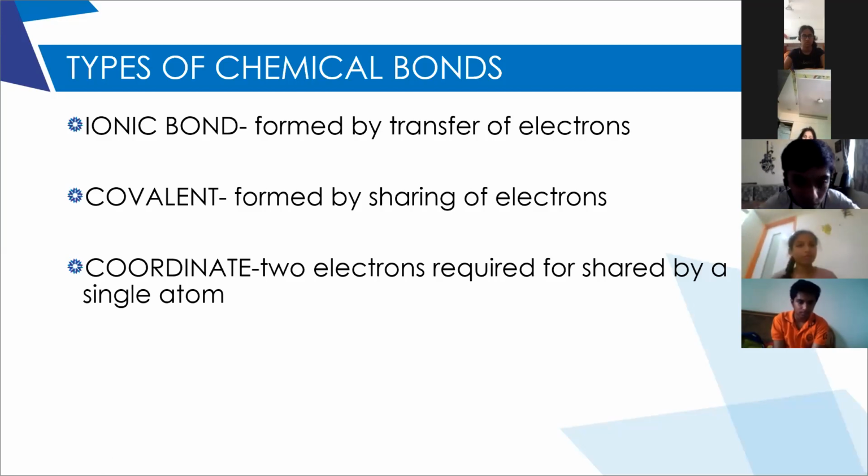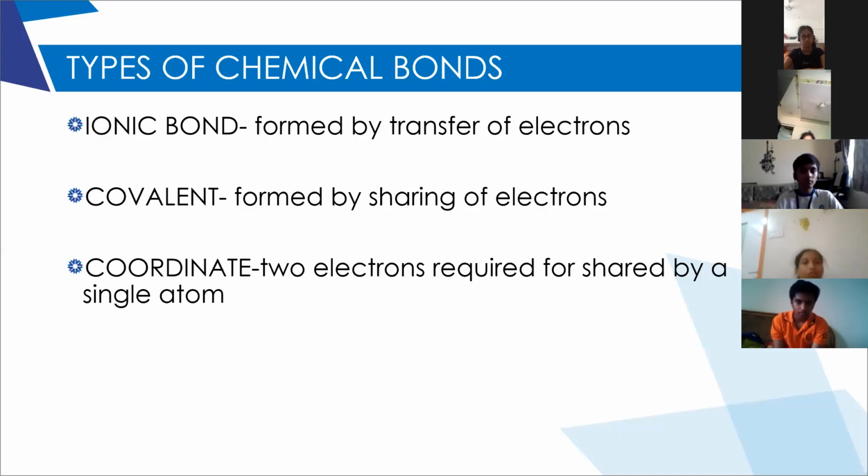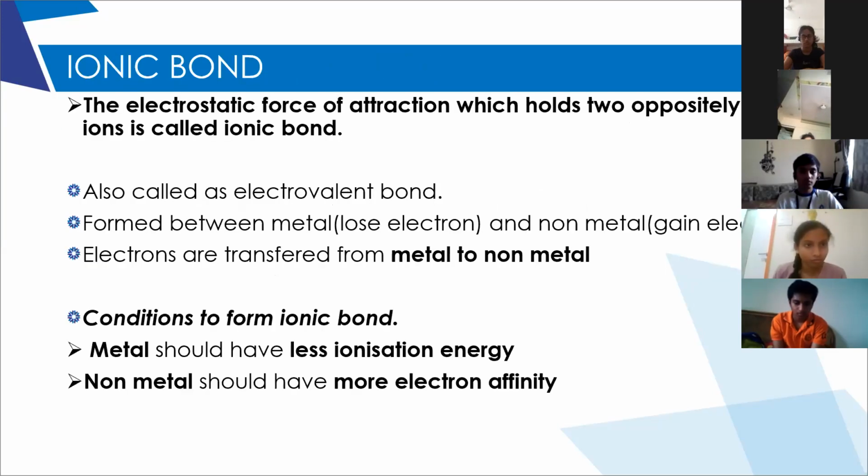How is the ionic bond formed? What are the conditions for a strong ionic bond? And how is covalent bond formed, and how do we represent the formation of covalent bond? Is it clear? So we'll go through each and every bond separately. First, coming to ionic bond.